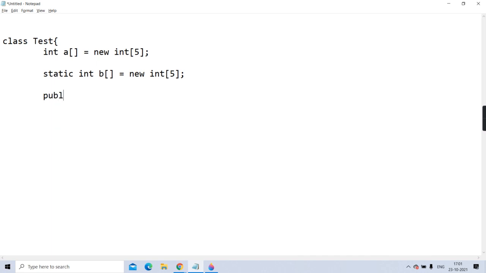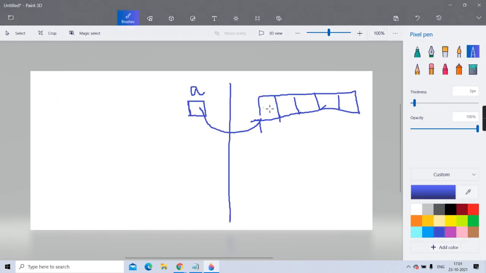And if you create public static void main string args, and in main you are creating an integer array c square equal to new int 5, correct? So this is a local array. So you create a local array, a static array, or an instance array. Let it be any type of array. An array will never have garbage, meaning it will never have uninitialized data. It will be initialized by default to its default value. I have taken the default value concept.